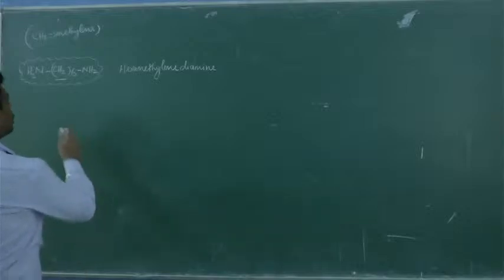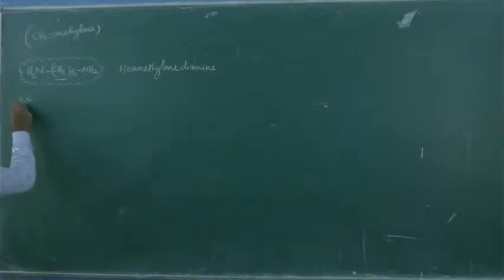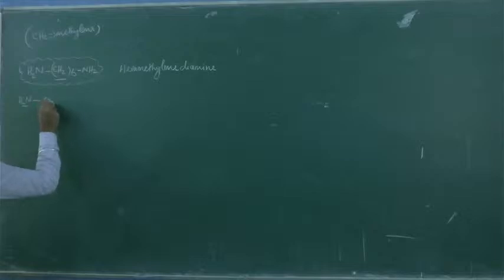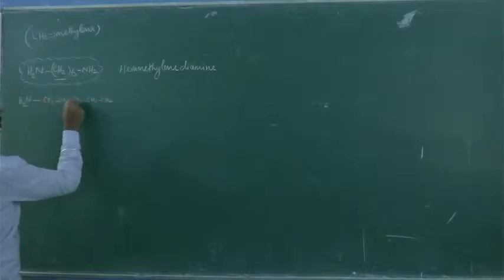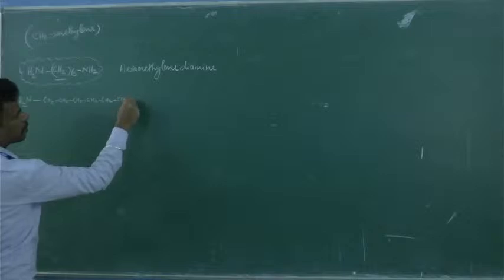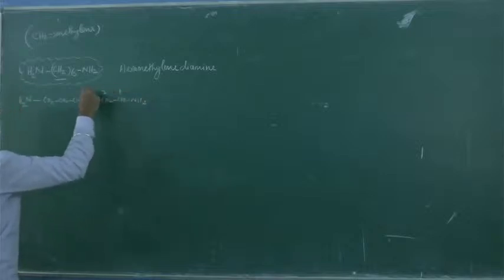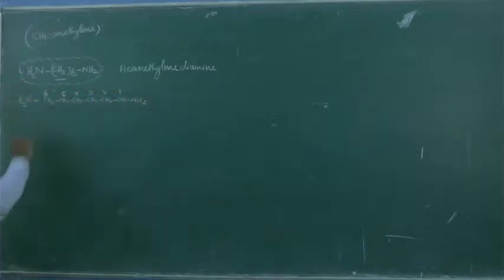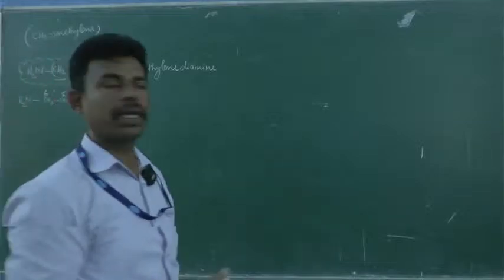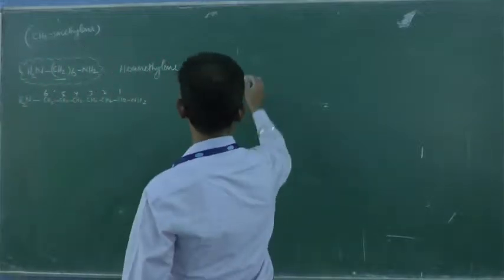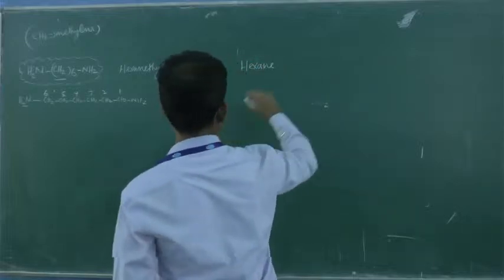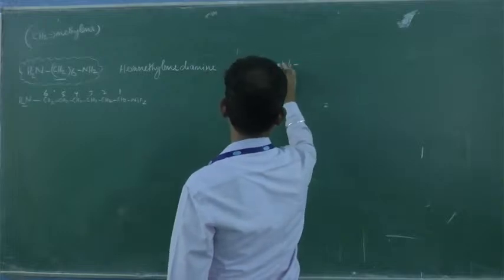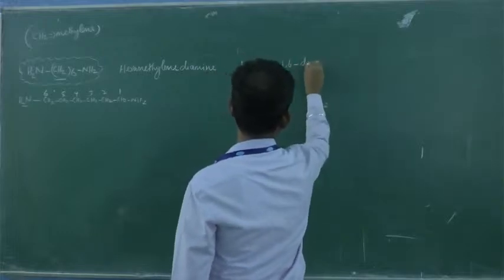So the IUPAC name is going to be NH2, CH2, how many times? 6 times. 1, 2, 3, 4, 5, 6. Is it clear? So it is going to be 6 carbons, a hexane. You should not drop the E, alright? Hexane 1,6 diamine.